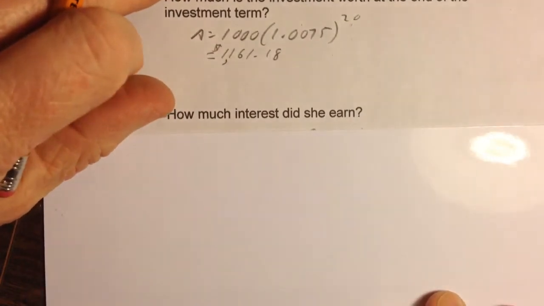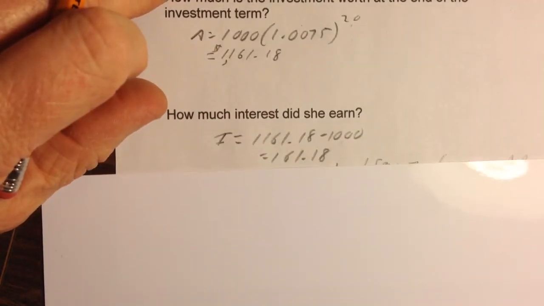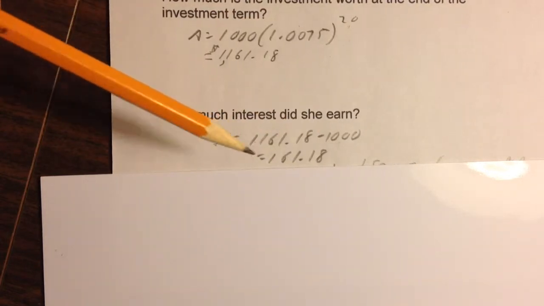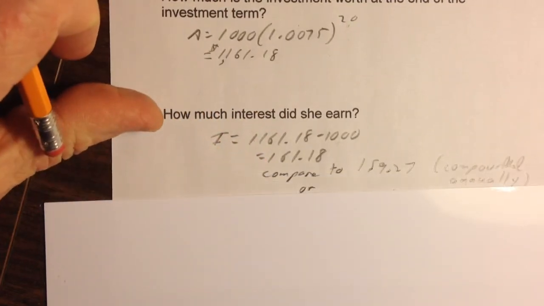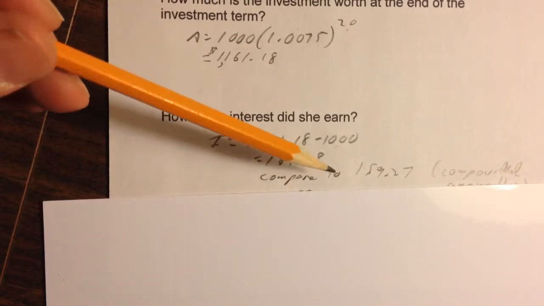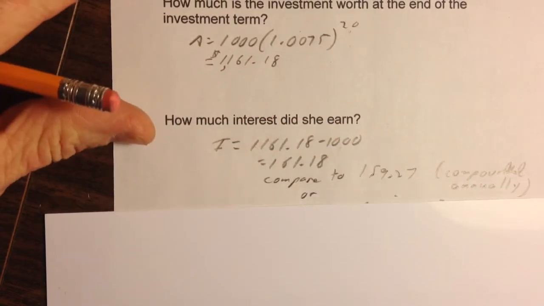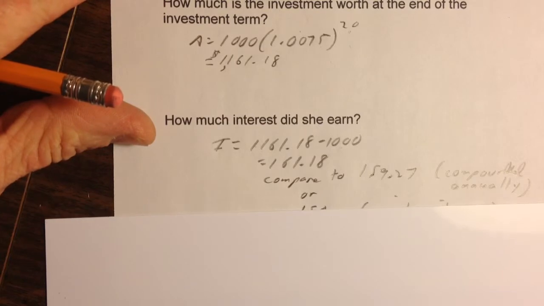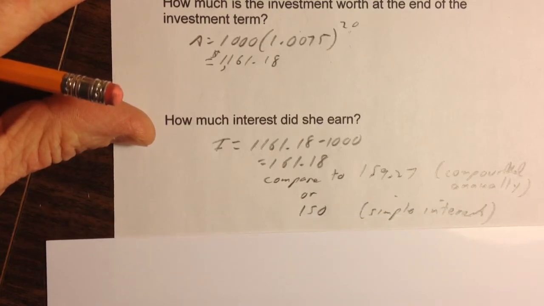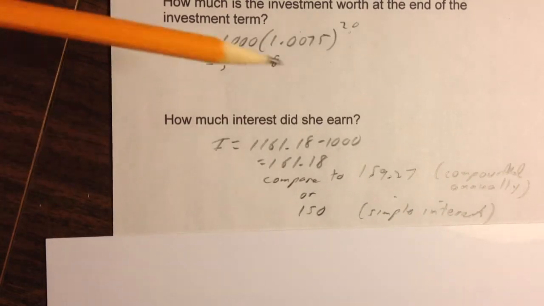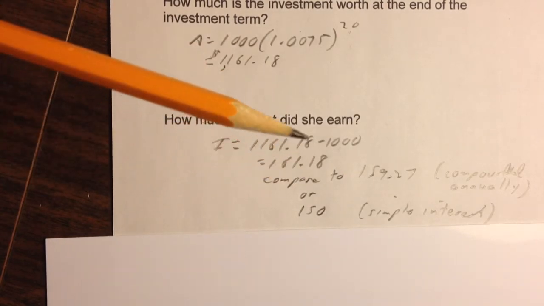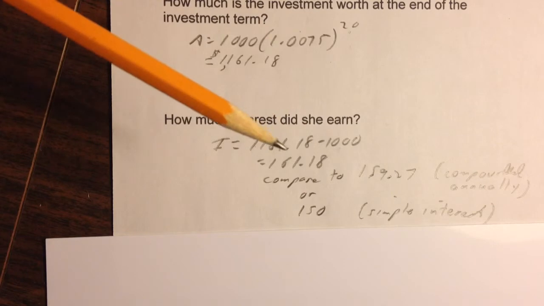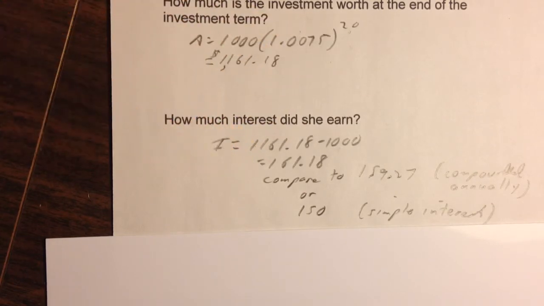Now, how much interest did she earn? Again, we just subtract the principal from the final amount. That gives me $161.18. Let's compare that to the $159.27 we got from compounding once a year, annually, or the $150 from simple interest. So the more frequently you compound an investment, the more frequently you calculate the interest, which means the more interest you earn.